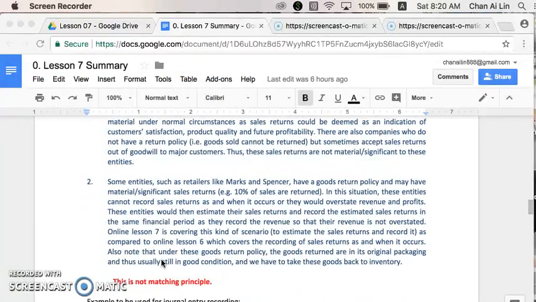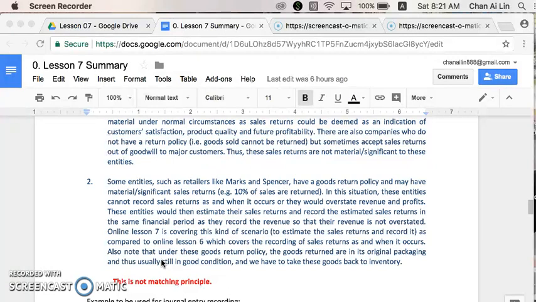However, there are other entities, such as retailers like Marks and Spencer. They have a goods return policy, and this goods return policy could be material. For example, 10% of the sales are returned. Now in Singapore, most of the goods return policies from the retailers are within 7 days. But in the UK, for example, Marks and Spencer can have a 30 days goods return policy.